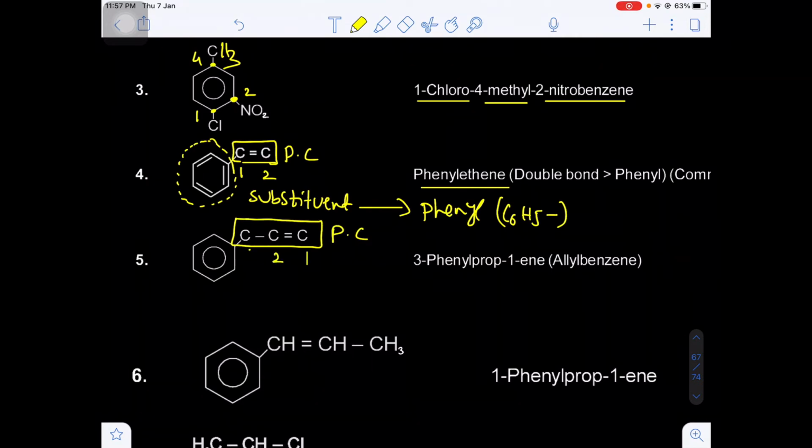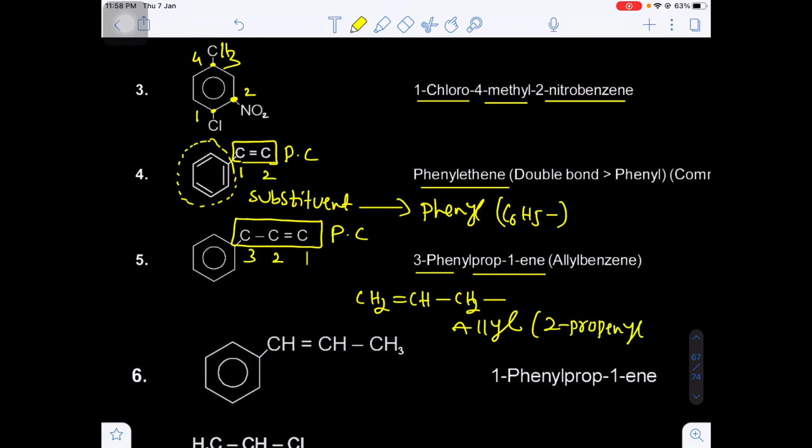The numbering must be such that the lowest number is given to the unsaturation. On the third position, phenyl is there: 3-phenylprop-1-ene. Are you getting my point? Now this is called allylbenzene. Remember, CH2=CH-CH2, this group is known as the allyl group. What is this group known as? Allyl group. 2-propenyl is known as allyl.